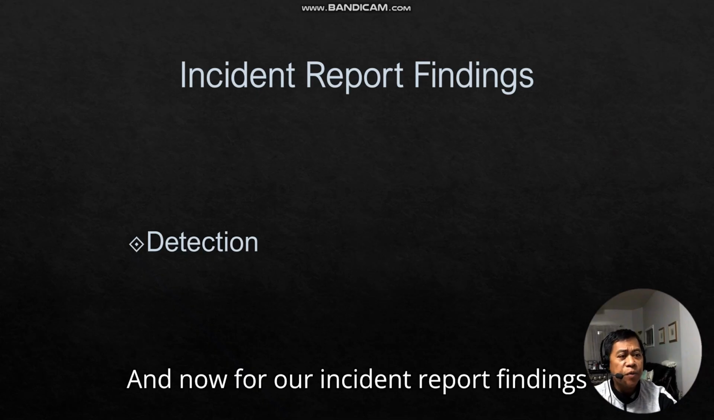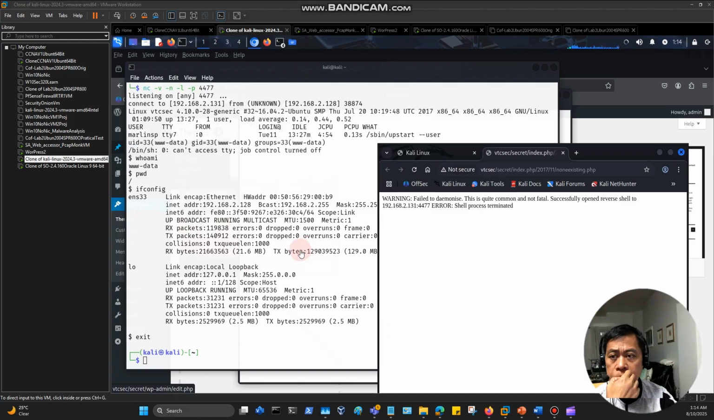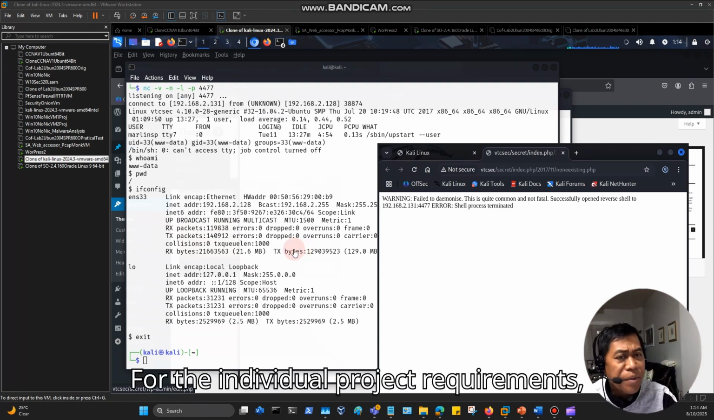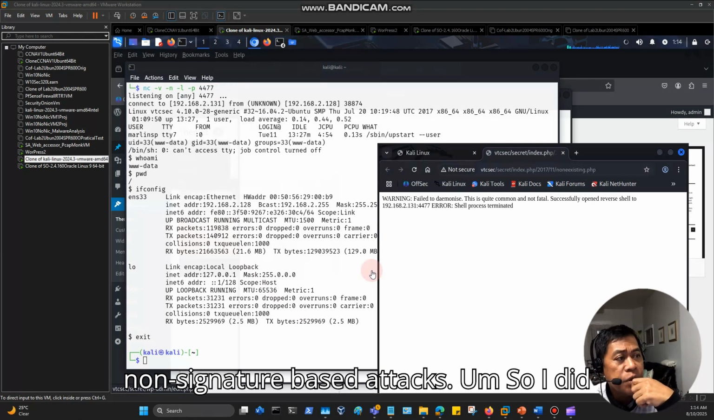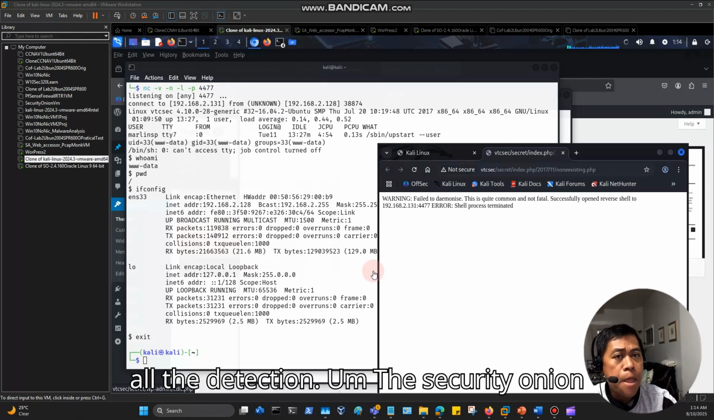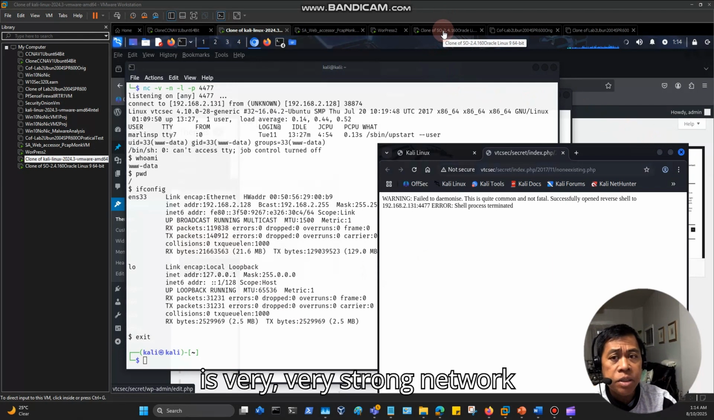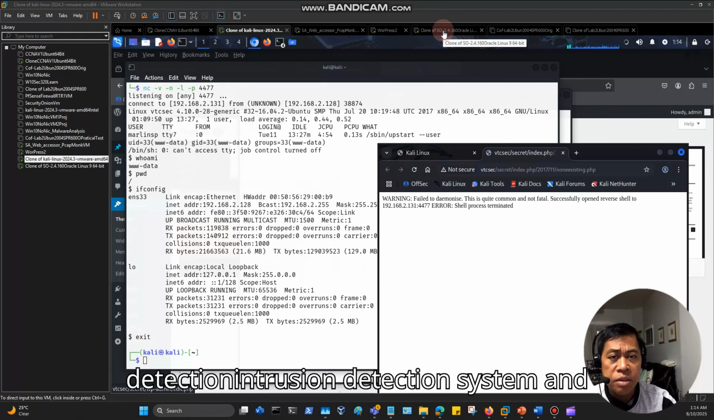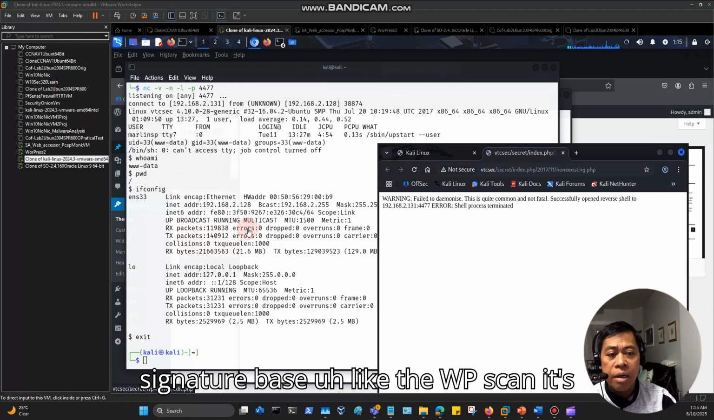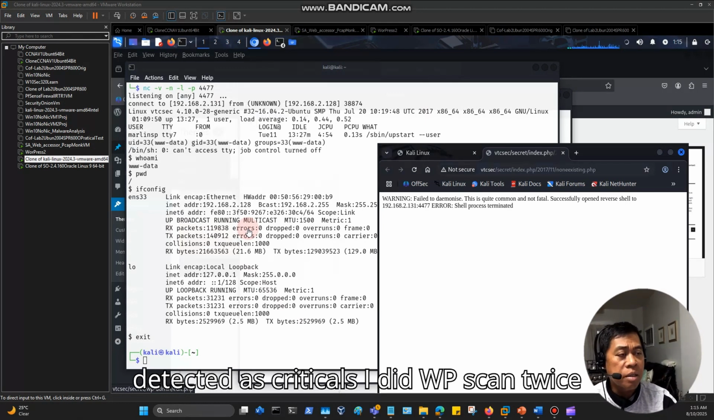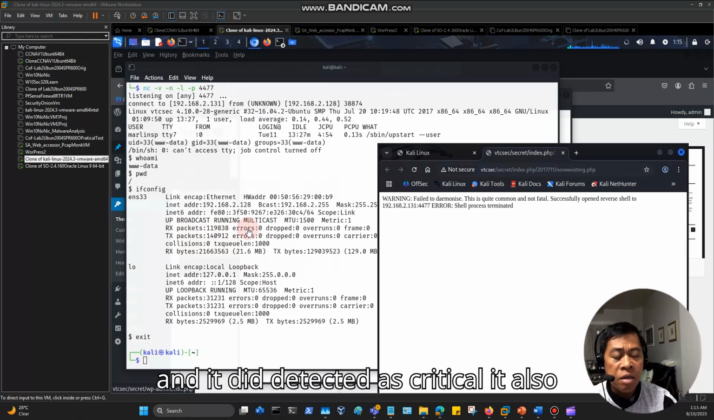And now for our incident report findings detection. For the individual project requirements, I have to show non-signature based attacks. So I did all the detection. Security Onion is a very strong network intrusion detection system, and it detected like 99% of the signature based attacks. Like the WPScan, it's detected as critical. I did WPScan twice, and it detected it as critical.